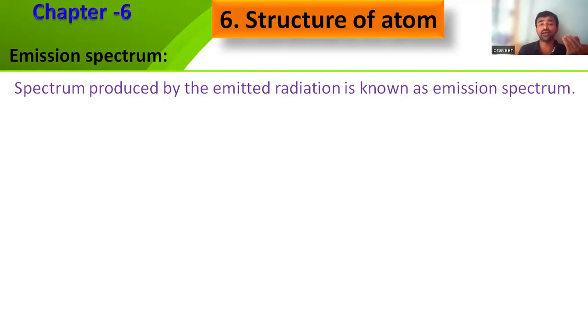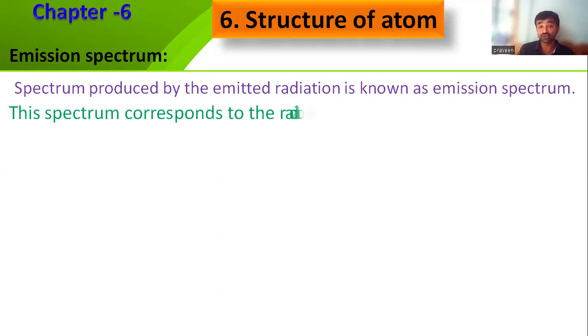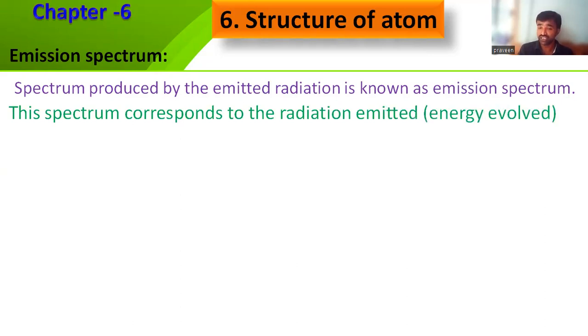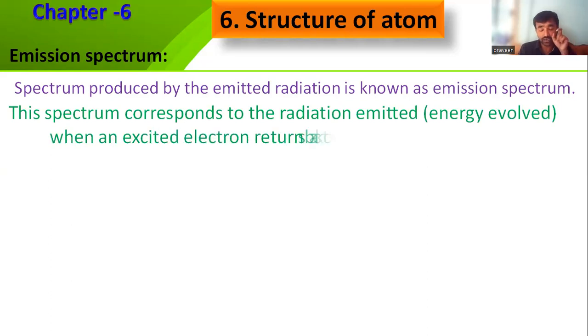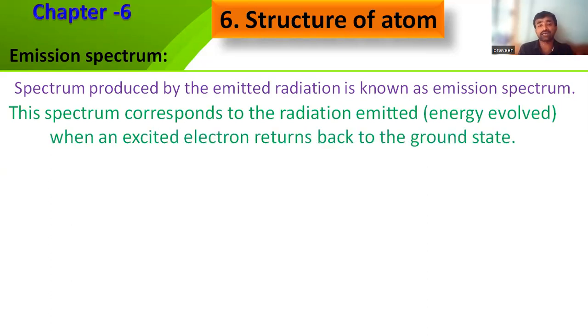So that is simply given as the emission spectrum. The spectrum produced by the emitted radiation is known as the emission spectrum. So the emission spectrum corresponds to the radiation, the emitted energy evolved in the form of heat when an electron is excited and returns back.